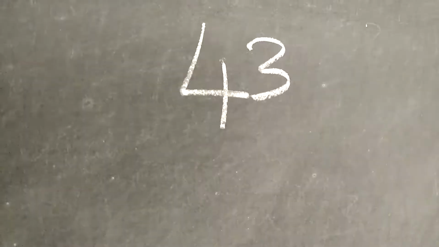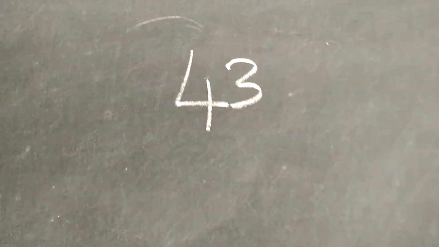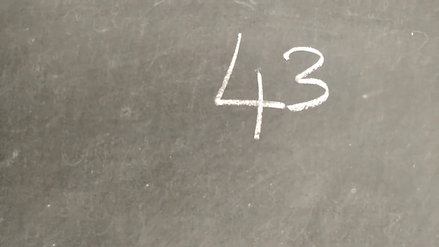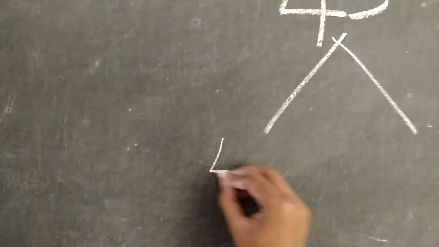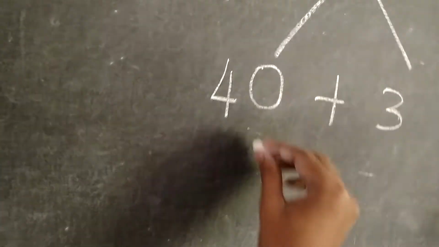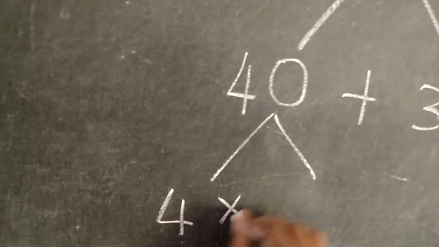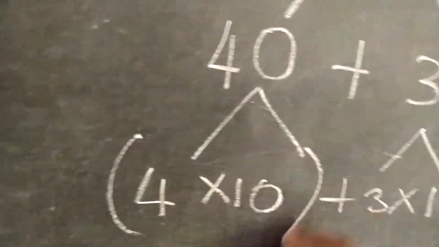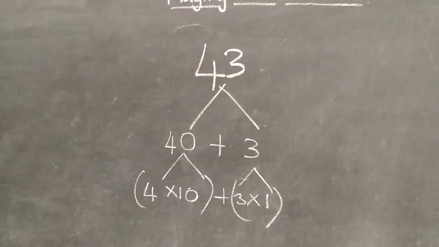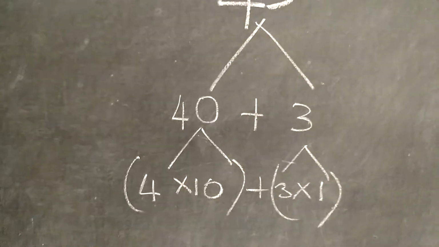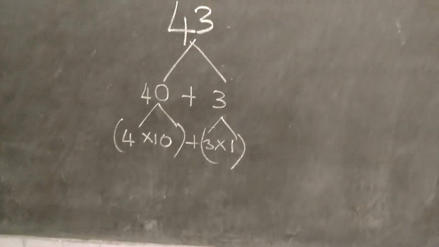Clear? Now I have written a random number, 43, on the board. Can I write this 43 in any other way? Yes. I can write the same 43 as 40 plus 3, or I can also write 4 into 10 plus 3 into 1. So 43 I have split into 40 plus 3. 40 I write as 4 into 10 and 3 I write as 3 into 1.